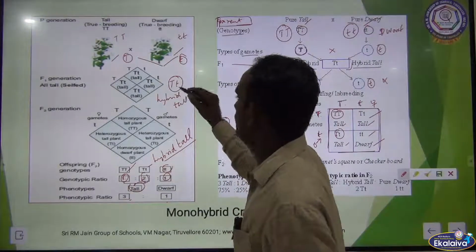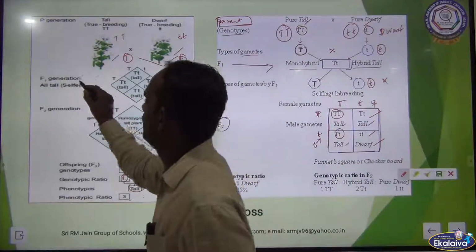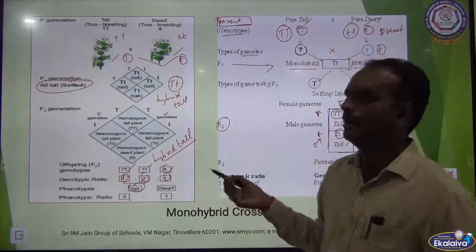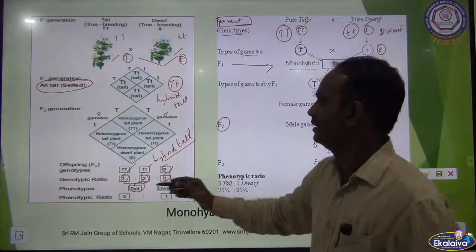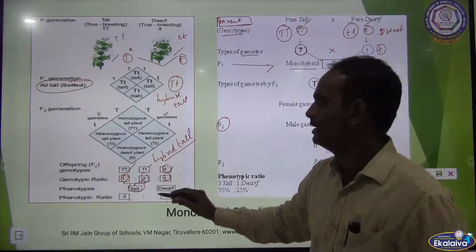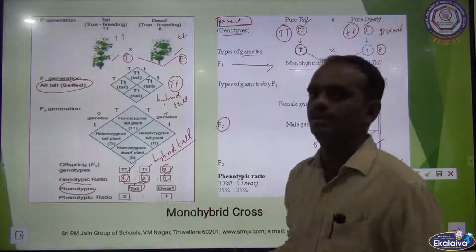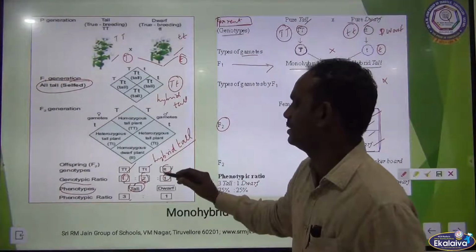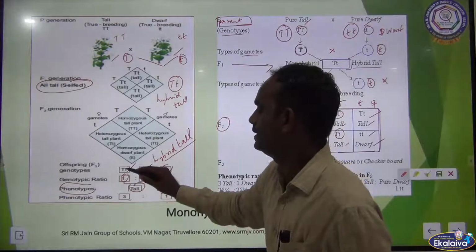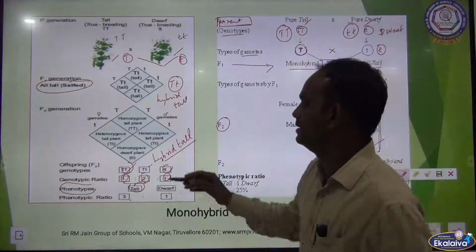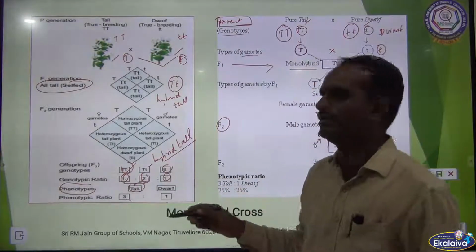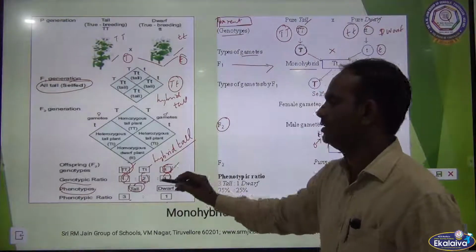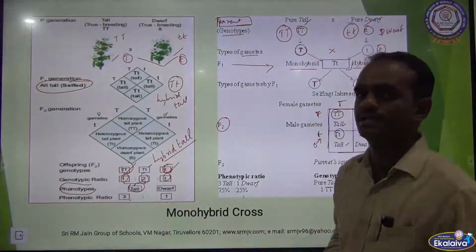When this hybrid tall is selfed, all plants are tall in F1, and in the next generation we get 3 tall and 1 dwarf. That is the phenotypic ratio 3:1. Genotype means 1:2:1: 1 capital T capital T true breeding homozygous, 2 hybrid tall heterozygous, and another one homozygous dwarf. So the ratio is 1:2:1. Clear, children?